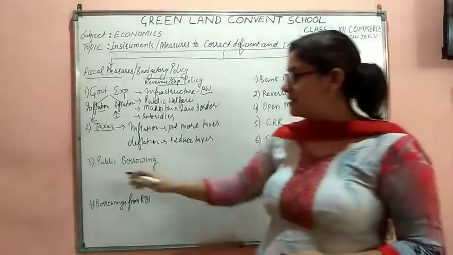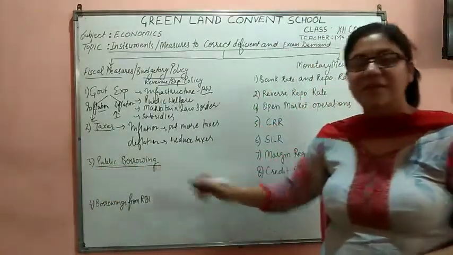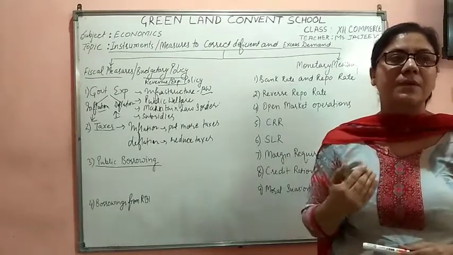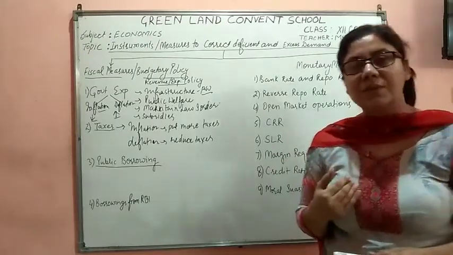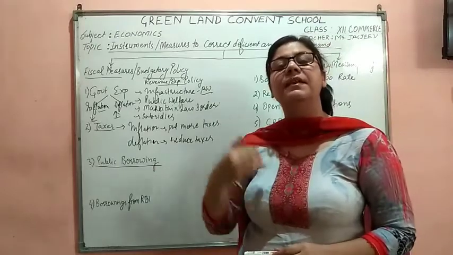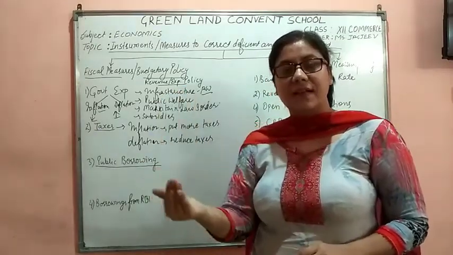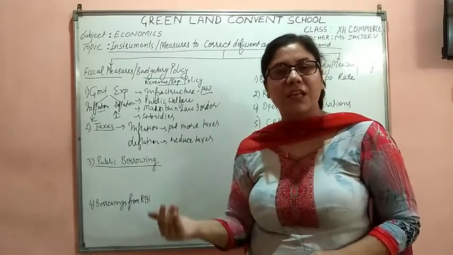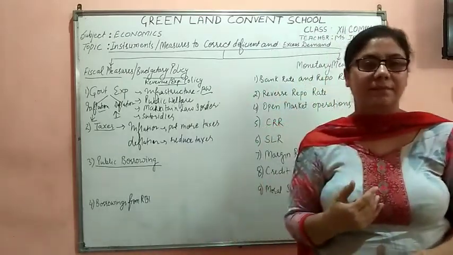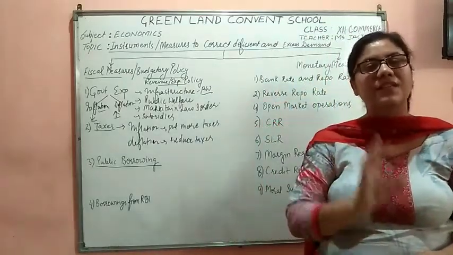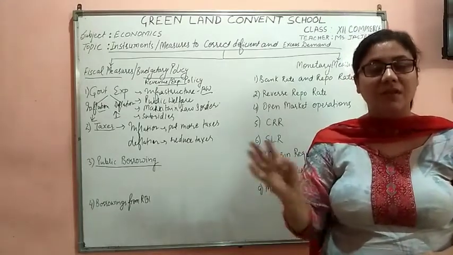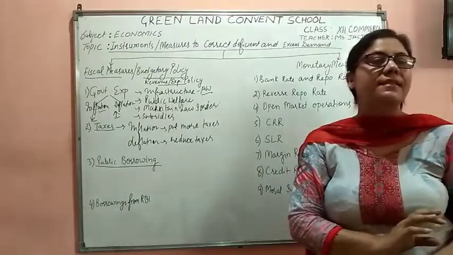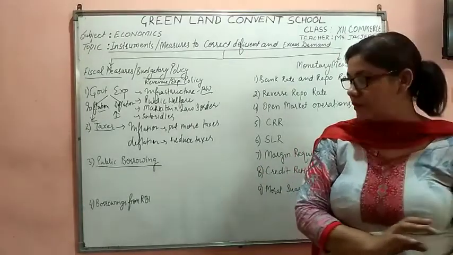Now after the taxes, it is the public borrowings. When I say public borrowings, it means that the government borrows from the public. How does the government borrow from the public? The government gives an attractive rate of interest to the public so that the public would be keeping their money in the banks, and from there the government borrows.